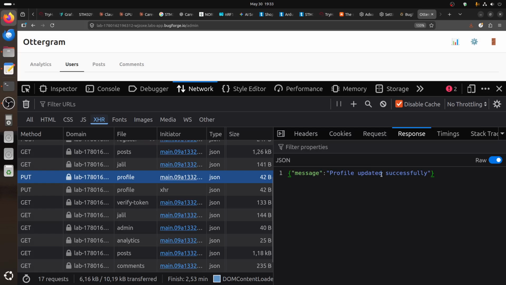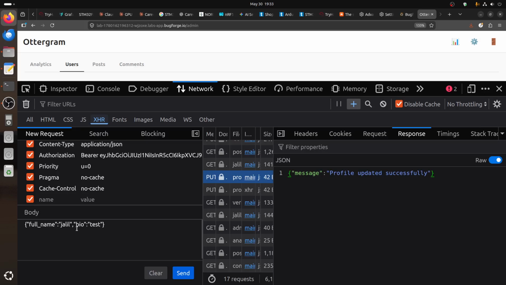Remember when we update our profile, let's update again. If I edit the profile, now I want to update the role. The assumption is there is a dev role, so we can change it to the dev role.